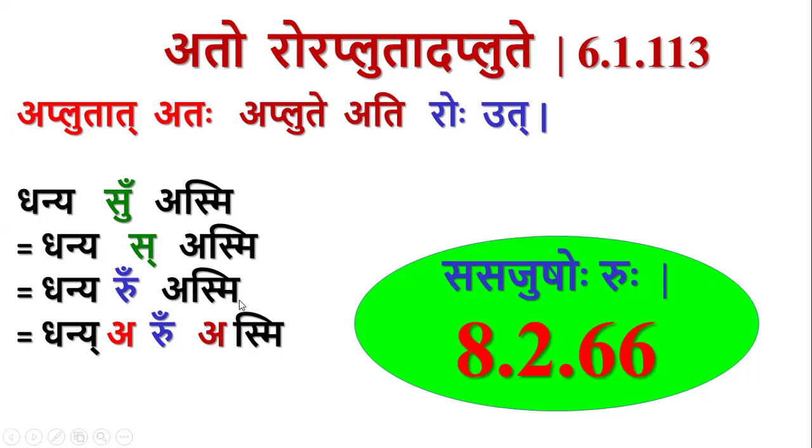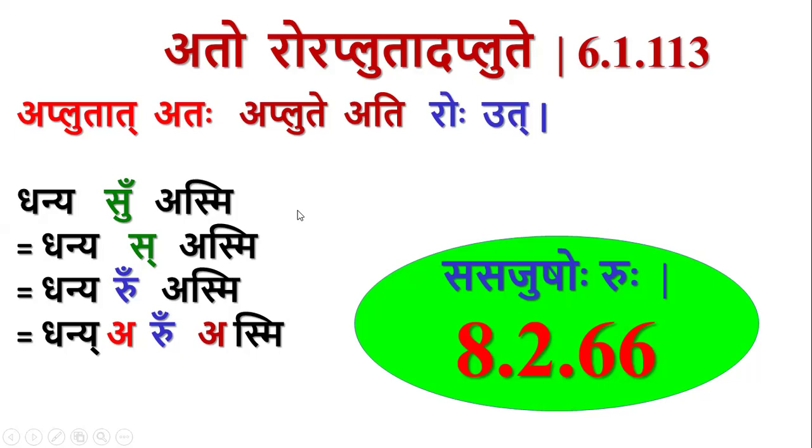But if you don't apply atoro raplute at this stage, then we cannot apply atoro raplute in any case, because this ru will be generated from the sutras of tripadi only. No sutra of sapada saptadhyayi generates this ru, and we have this sutra in sapada saptadhyayi.